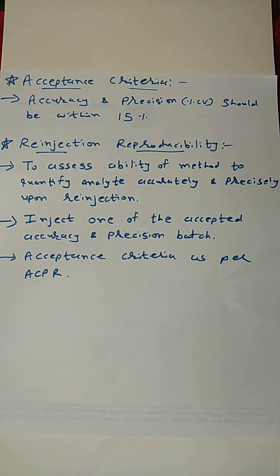Now, during routine analysis of our samples, there may be cases where an instrument error occurs, that LCMS stoppage due to nitrogen error or any other thing, there will be stoppage. So in this case, we have to reinject all our samples or some of our samples. So to determine whether, if we reinject our sample, we can accurately and precisely quantify the analyte of interest or not, we do the reinjection reproducibility experiment.